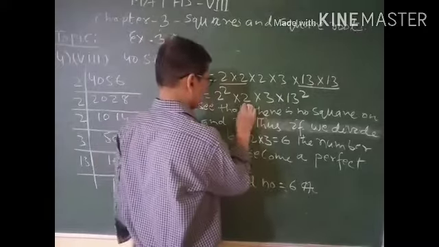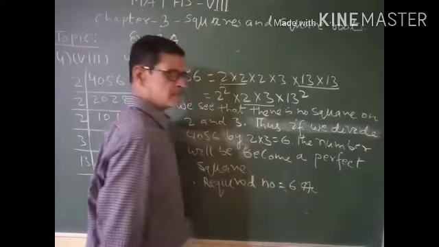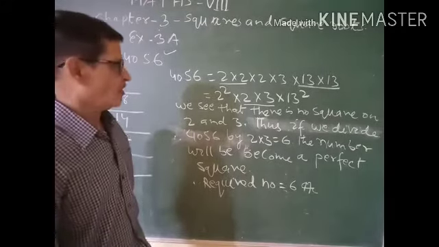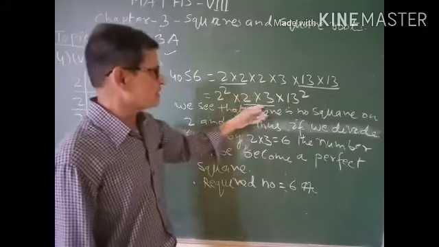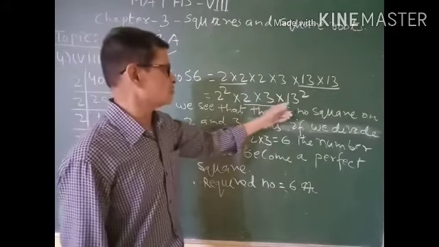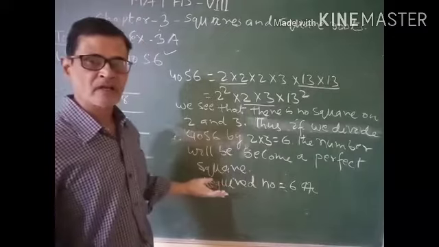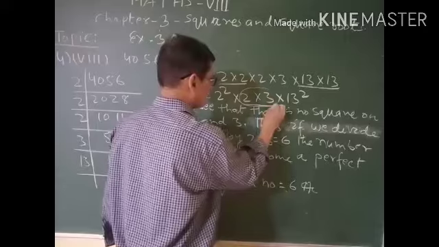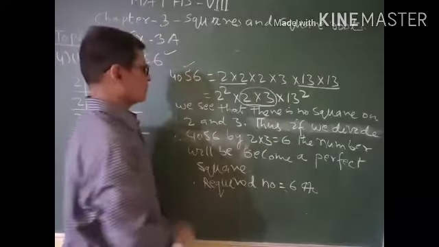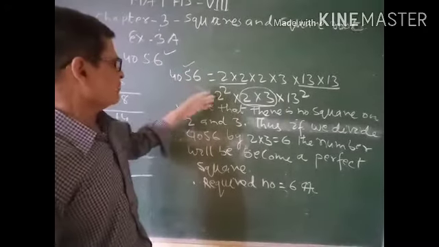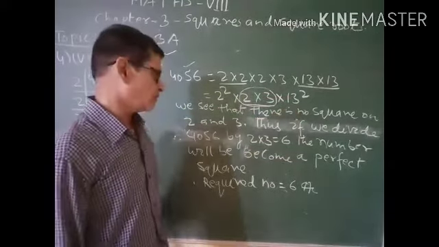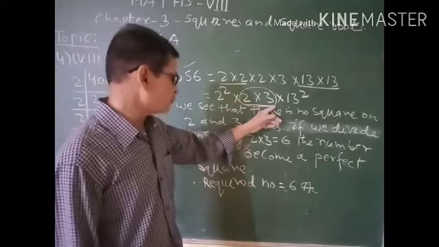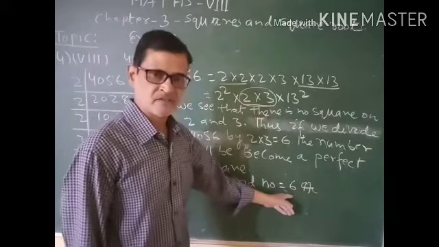We observe that 2 and 3 are superfluous. So if you remove them, then 2 square into 13 square will be a perfect square number. So if you divide this number by it, then it will become a perfect square number. Therefore, the required number equals 2 into 3 equals 6.